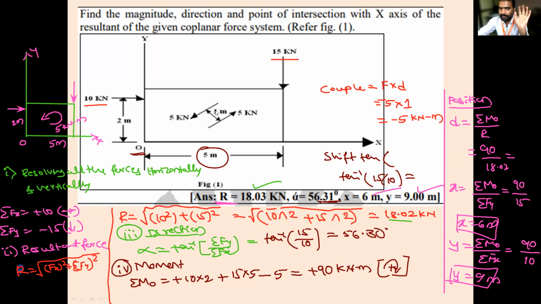So if it is 2 meter, then what is the value of the couple? 5 into 2, that is 10. That is anti-clockwise 10 kilonewton meter. If the arrow marks are reversed, that will be a clockwise couple. Here in the calculation you have to consider it is plus. Clear? Is there any doubt to anybody?